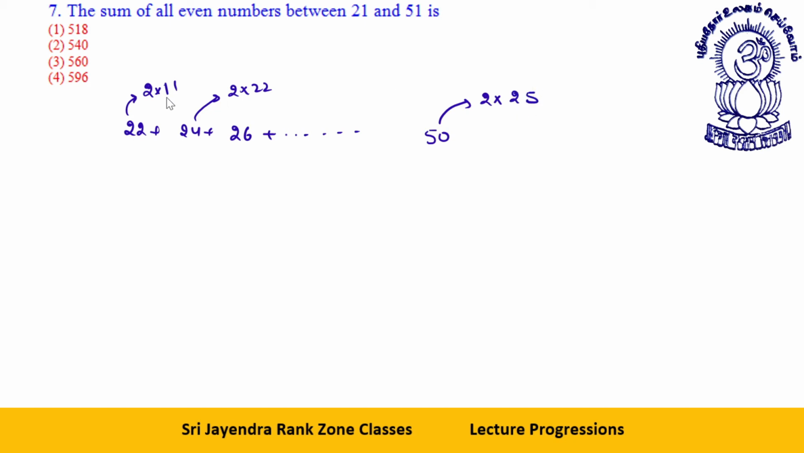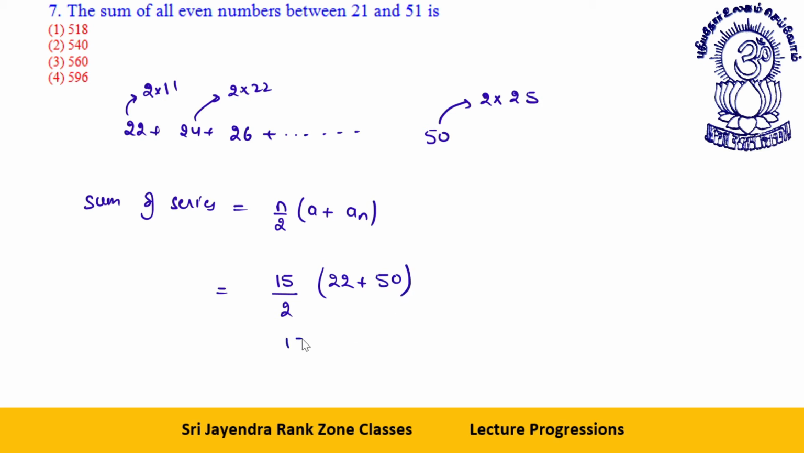So if you count from 11 to 25, you have how many number of terms? From 11 to 25, you have 15 terms. So what is the sum of this series? Sum of this series is n by 2 into a plus an, the last term. N is what? How many terms? 15. By 2 into the first term plus the last term, or you can say 15 into 11 plus 25. That will give you 15 into 36.